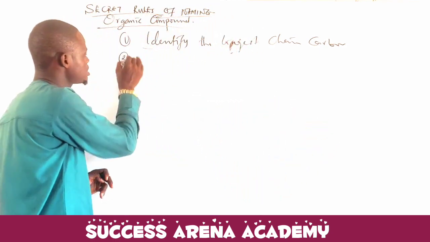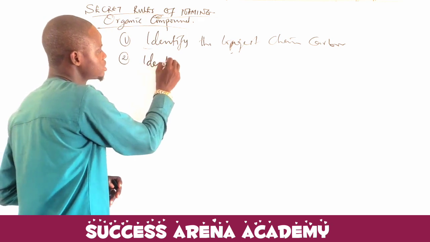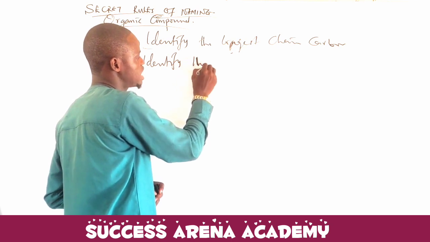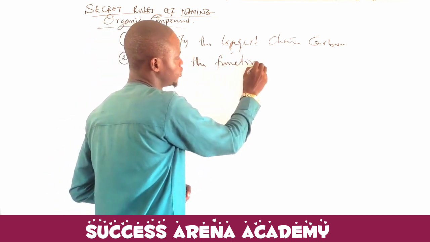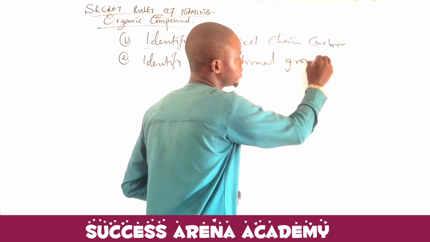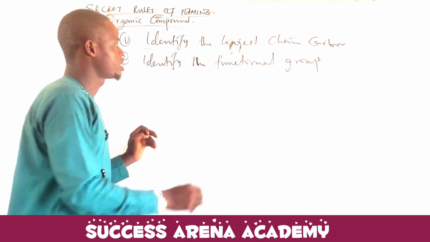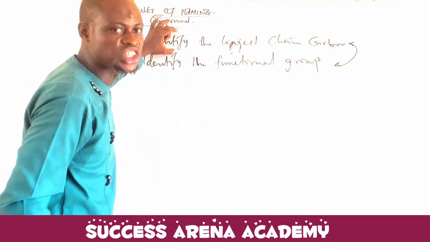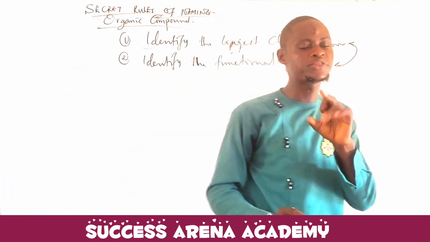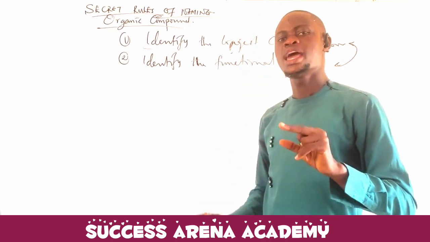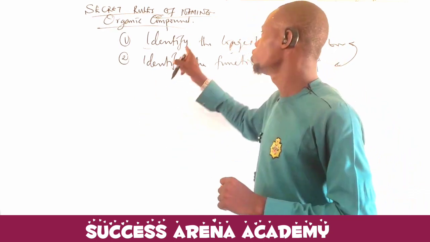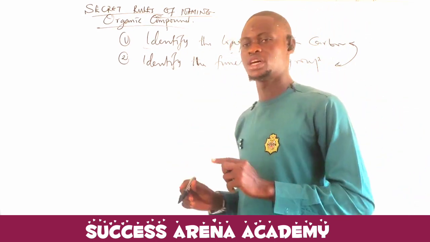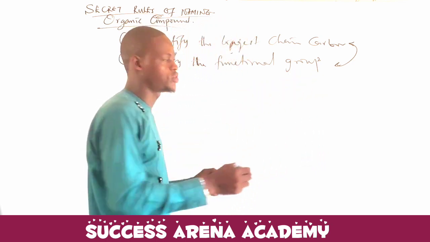Rule number 2 is that we have to identify the functional group that is there. These two are the most important things. The first thing is for you to identify the longest chain. Then the second thing is for you to identify if there is any functional group there, because the functional group determines the full name. It works with the longest chain to determine the full name of the compound. Take note of that.